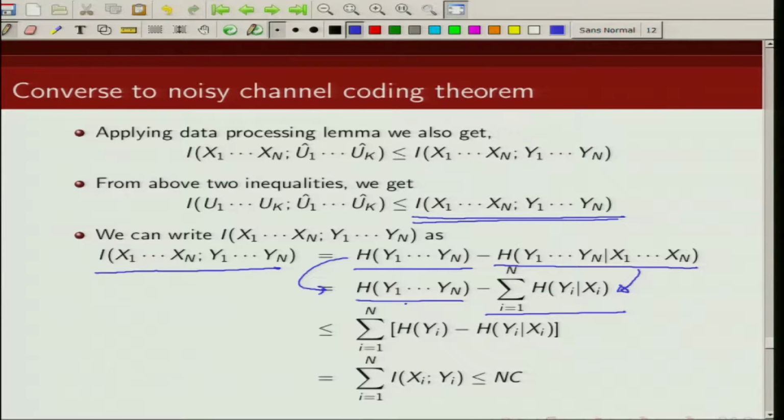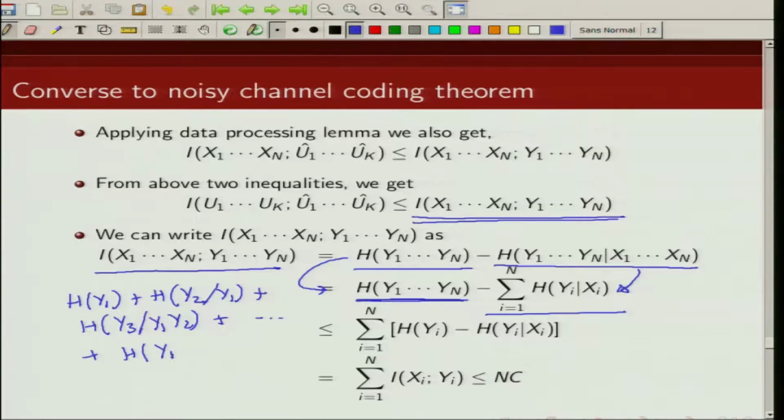Now, this joint entropy can be written using the chain rule as h of y1 plus h of y2 given y1 plus h of y3 given y1, y2, up to h of yn given y1 through yn minus 1.